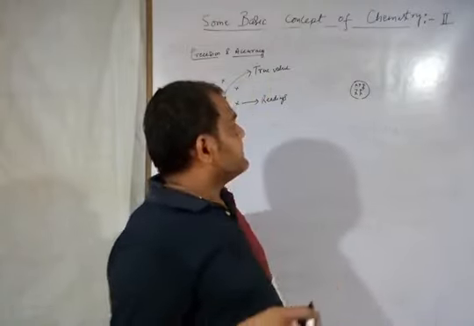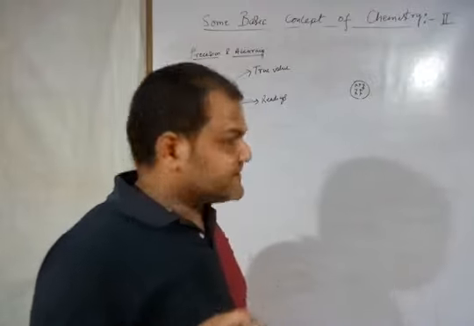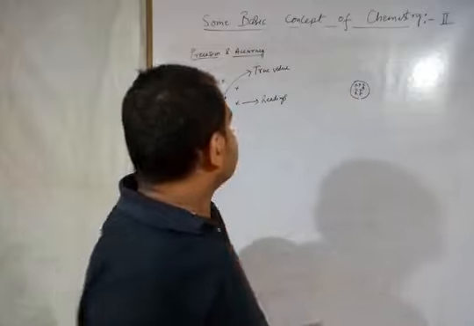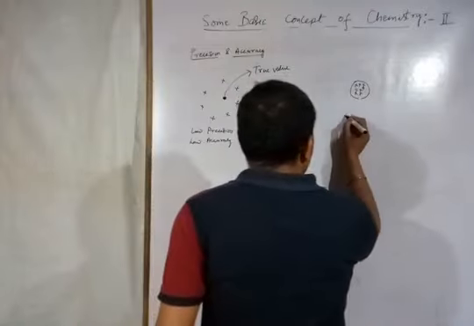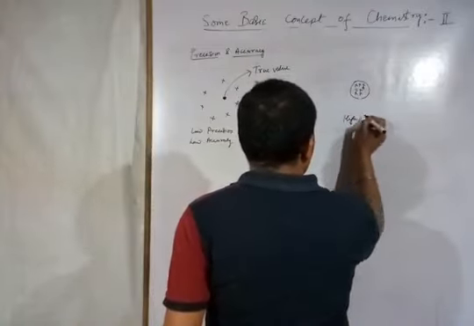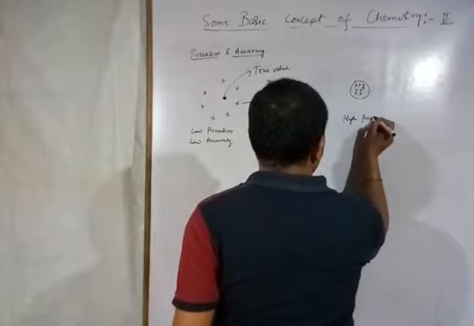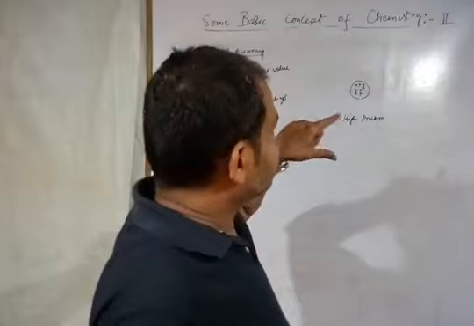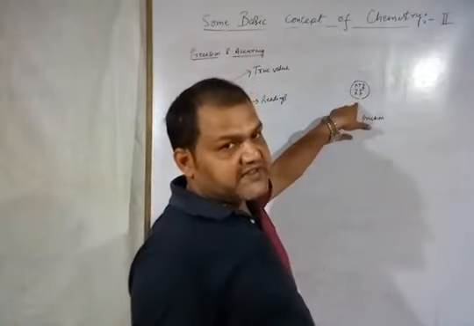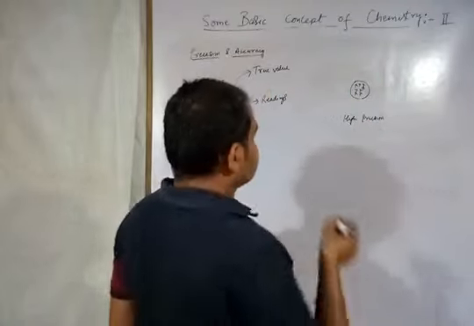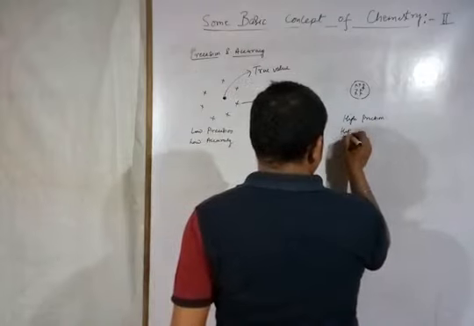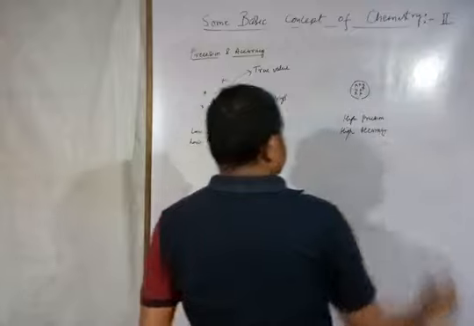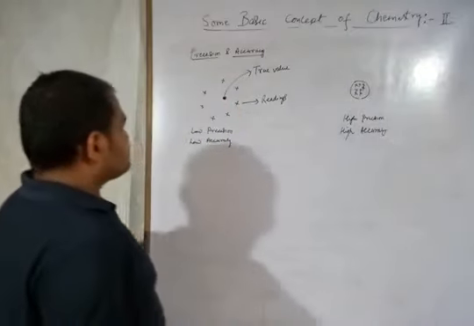Due to closeness in these readings, there will be high precision, and all the fire hits the target, so accuracy is also high. High precision and high accuracy.